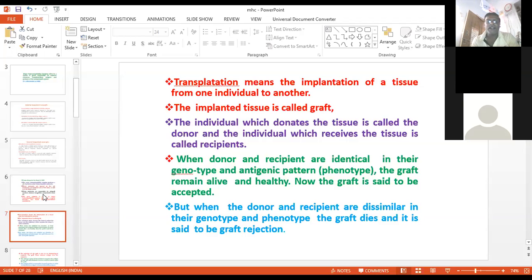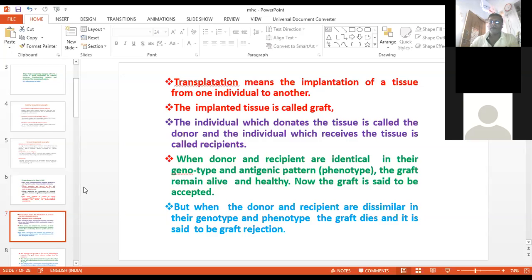Now, the implanted tissue is called a graft. Just like grafting a rose, you can graft different colors onto the same rose. This is one example of a graft. The individual who donates the tissue is called a donor, and the individual who receives the tissue is called a recipient.